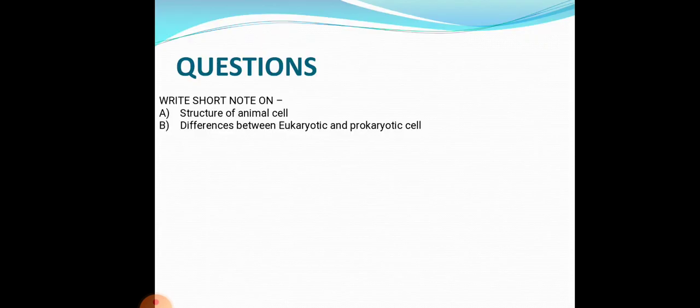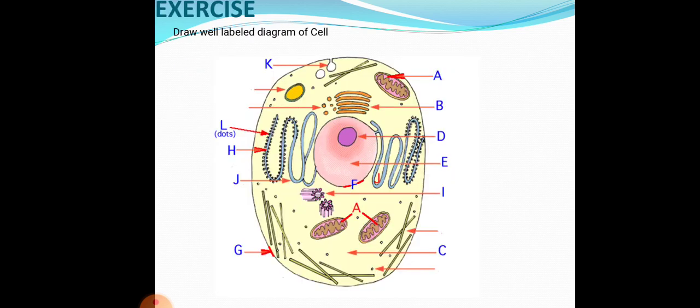Then the questions related to this topic include the structure of the animal cell. In this you have to draw the structure of the animal cell and also discuss all the cell organelles of an animal cell. Then the second question is differences between eukaryotic and prokaryotic cells. In this you can use the table which we have discussed earlier in the previous slides, which demarcated all the differences between prokaryotic and eukaryotic cells.